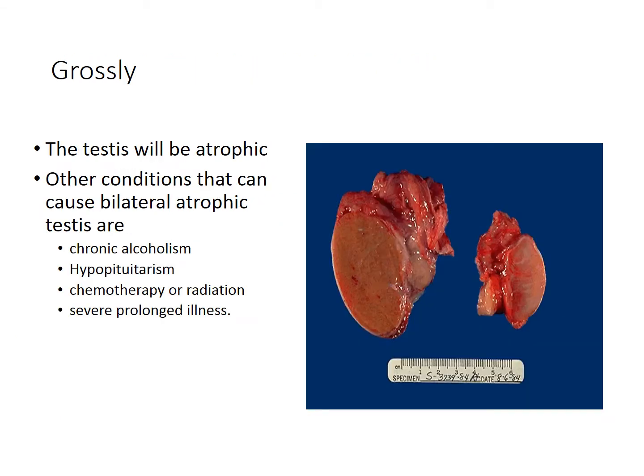Grossly, the testis will be atrophic. Which one of these two do you think is the atrophic testis? Other conditions that can cause bilateral atrophic testis are chronic alcoholism, hypopituitarism, chemotherapy or radiation, and severe prolonged illness.